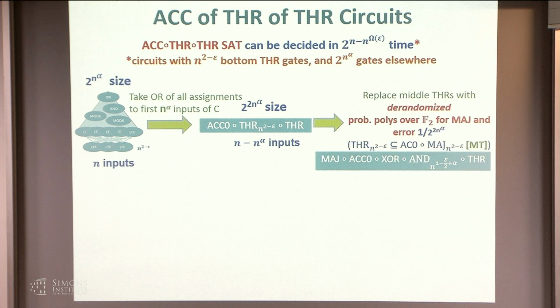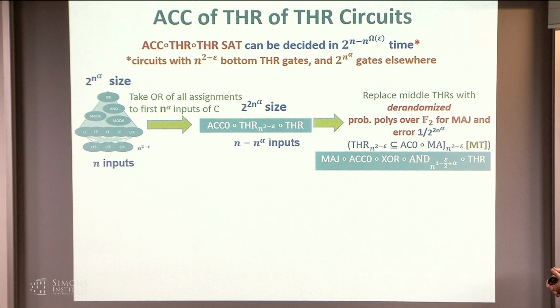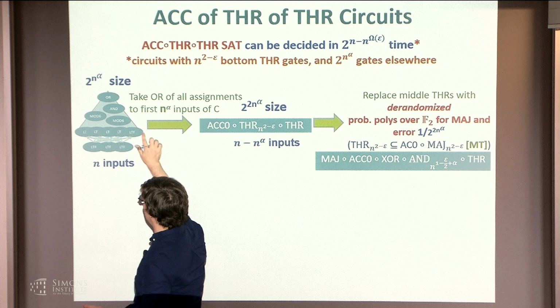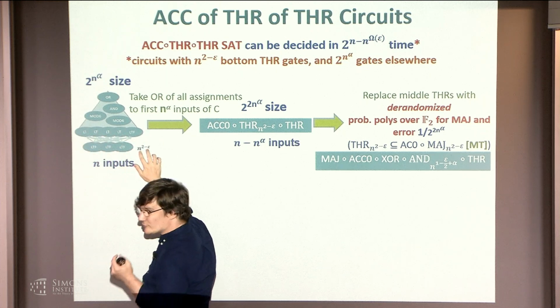Then there's a step where we use these probabilistic polynomials for a majority. I said there are these de-randomized probabilistic polynomials for symmetric functions, and we apply them to these here. The key point is that each of these has a subquadratic number of inputs.